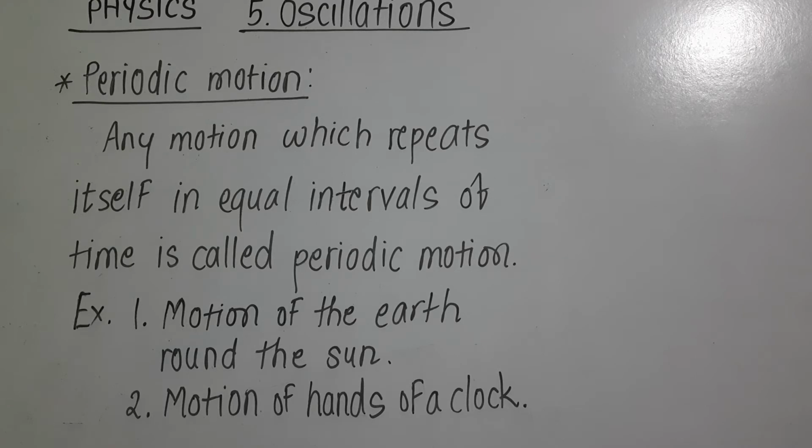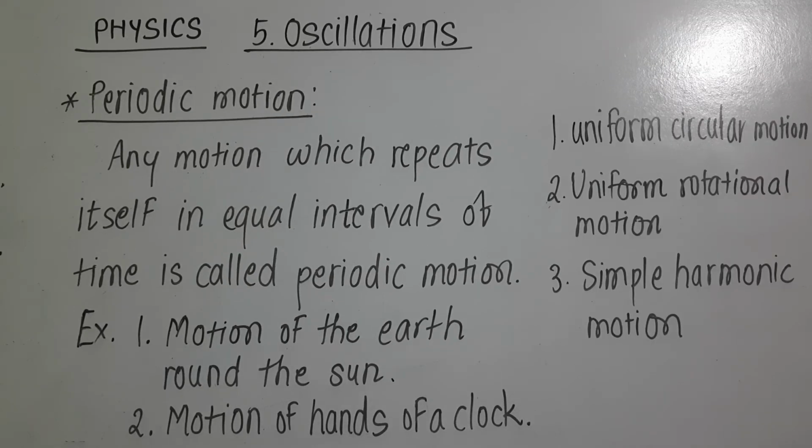The time interval after which this motion is repeated is called the time period. For example, motion of the minute hand of a clock. तो minute hand अपना जब motion complete करेगा तो हर बार 60 minutes होगा. After every 60 minutes उसकी position same रहेगी. तो here the time period of the minute hand of a clock is 60 minutes. Now remember one point, uniform circular motion, uniform rotational motion, simple harmonic motion can be periodic motion.